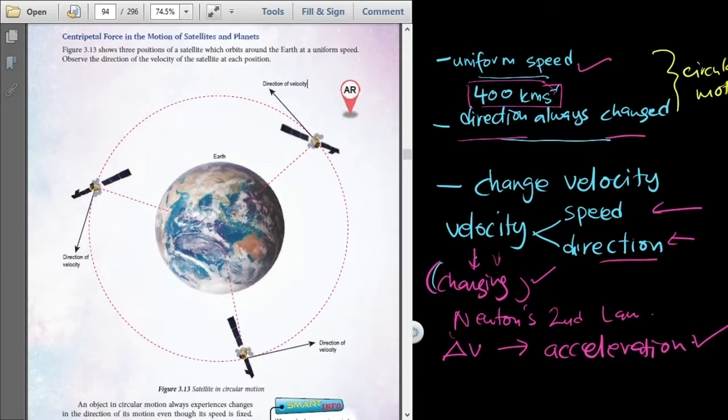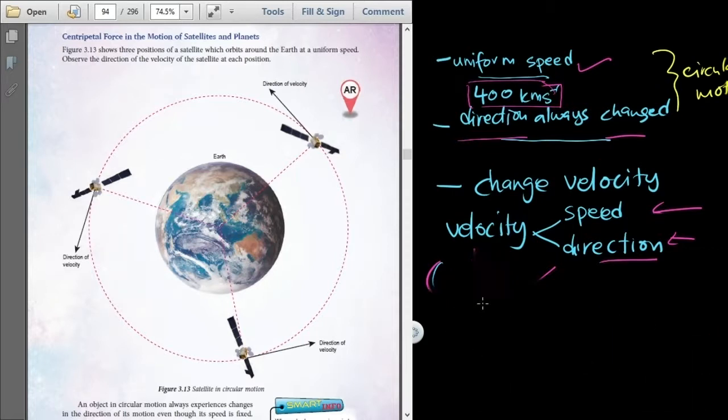So that is how we can say that this satellite, or any object, not just a satellite, if it is moving on a circular path, the motion is in a state of acceleration. It is always accelerating.